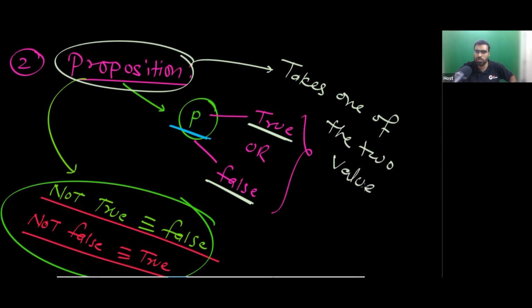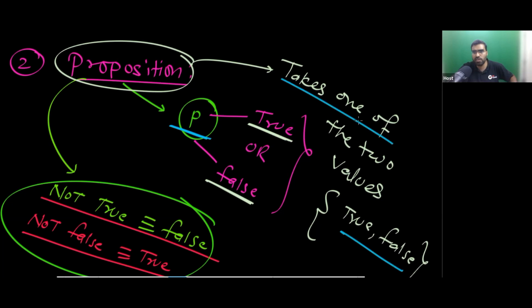What are those two values? True or false? Okay, so very simple. The proposition will take one of these two values. It will take one of them. So the proposition definition actually is not ambiguous. Is this clear?